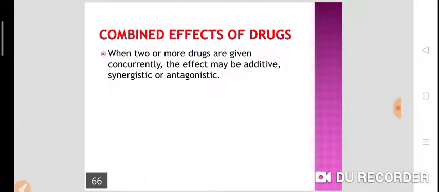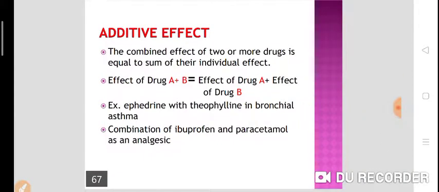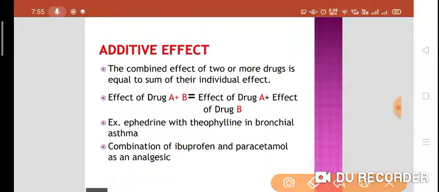When two or more drugs are given simultaneously, the drugs may be additive, synergistic, or antagonistic. We'll see the additive effect of drugs first. It is when the combined effect of two or more drugs is equal to the sum of their individual effects. That means the effect of drug A plus B is equal to the effect of drug A plus the effect of drug B.